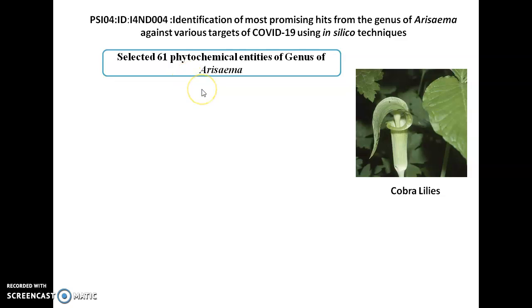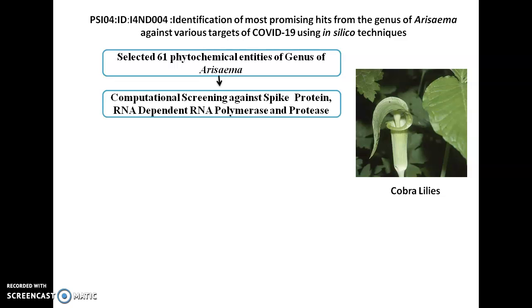So that has been selected, and what you have to do, you have to screen these phytoconstituents by using computational techniques. You can use novel computational techniques, you can use existing techniques, whatever you want, and you have to screen these constituents against various targets of COVID-19, just like spike proteins, RNA-dependent RNA polymerase, and proteases.